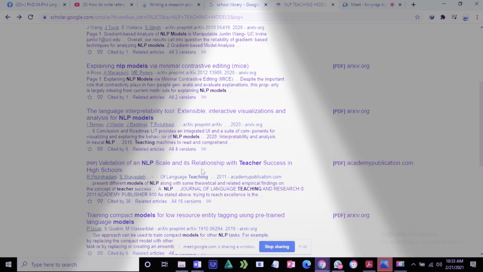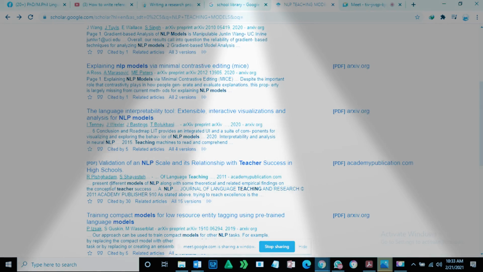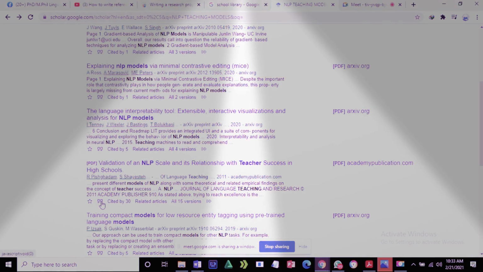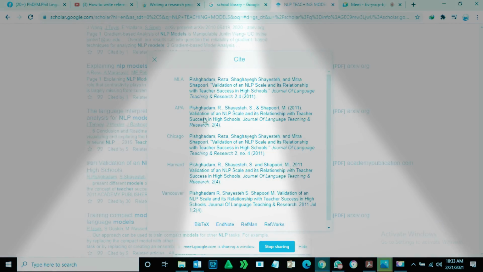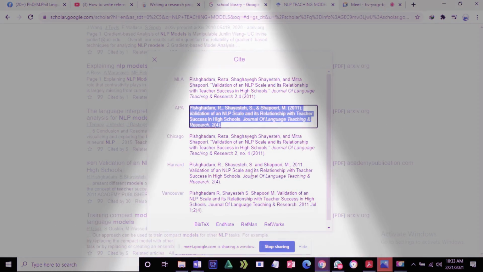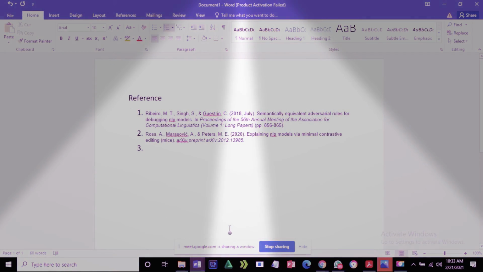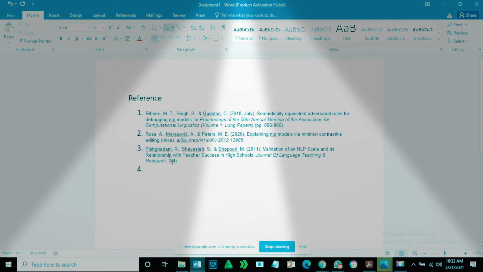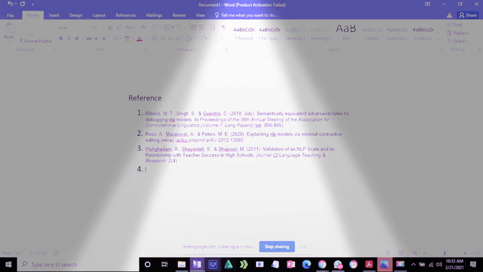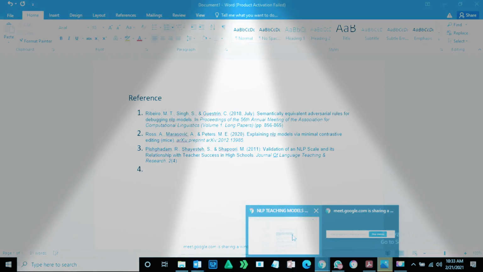So just come back, I go back, and after that I want to write validations of NLP scales and relationship in teacher success in high school. So what I am going to do, I just copy, Ctrl+C, and after that I come over here and Ctrl+V, and then I move on to 4. I want to write some more, and what I do, I just cross it and I come